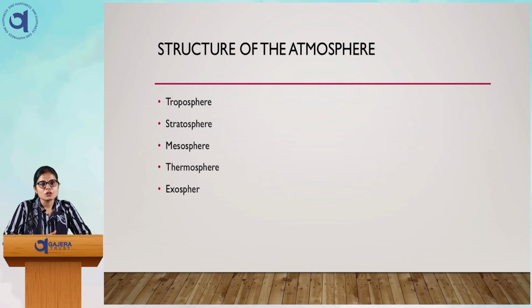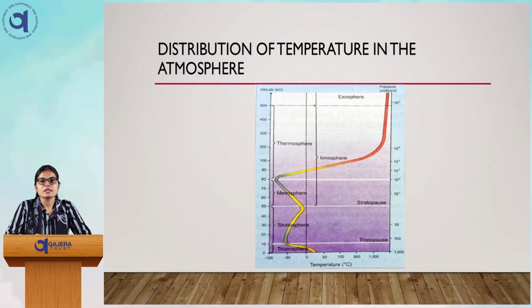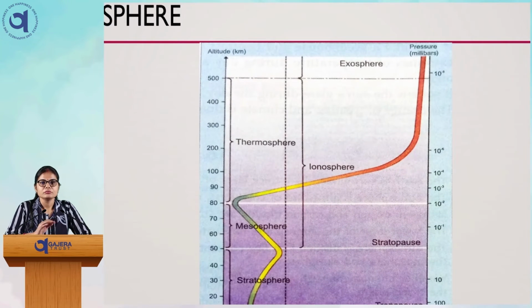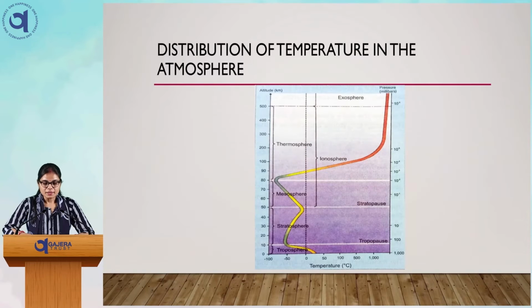First layer is the troposphere, second layer is the stratosphere, third layer is mesosphere, fourth thermosphere, and the last is exosphere. In this figure you can see how it starts from the lower and goes up, with the height also going up. In this figure we can see the distribution of the temperature in the atmosphere.